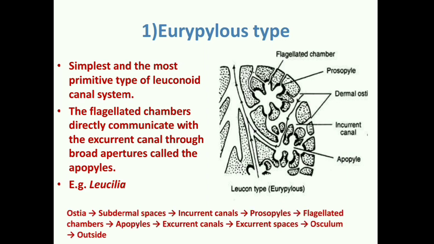And the water current route will start from ostia. From ostia, water will go into subdermal or hypodermal spaces. As I told you, just over incurrent canals, hypodermal spaces develop and they are formed by thickening of dermal cortex. So water will go from ostia to hypodermal spaces, then incurrent canals, then through prosopyle it will go to flagellated chambers, and through apopyle it will go to excurrent canals. From excurrent canals, water will go to excurrent spaces which carry it outside through osculum.